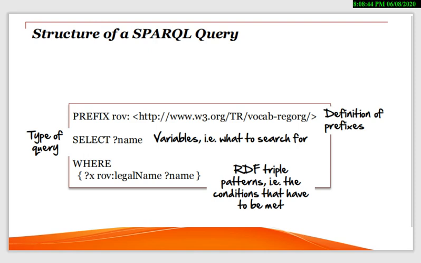That is, this query is totally dependent on the scenario or the thing that you are asked for. Now, where? That means we need some location from where we need to find. We need some conditions, we need some patterns. Obviously when we are talking about RDF, we are talking about the RDF triple. From where, when select name, it must have some object. Here the object can give us a place or the legal name that we have seen in the previous slides. What is that? RDF triple pattern, that is the condition that has to be met.